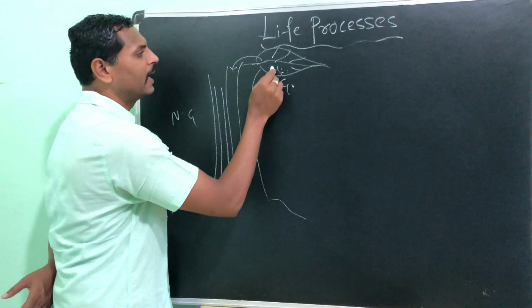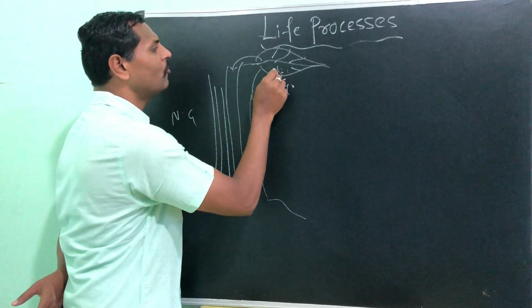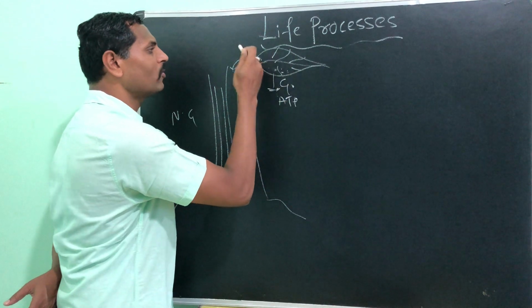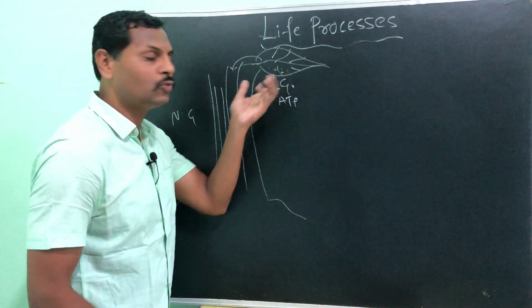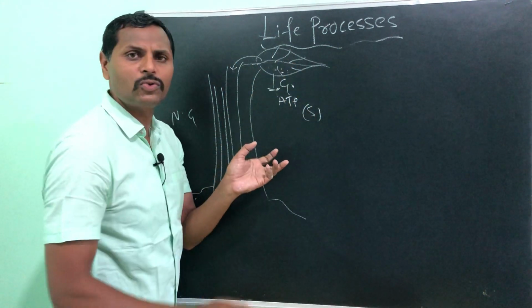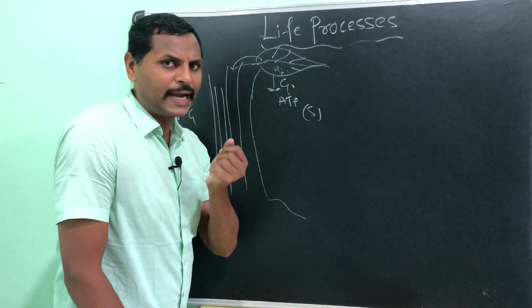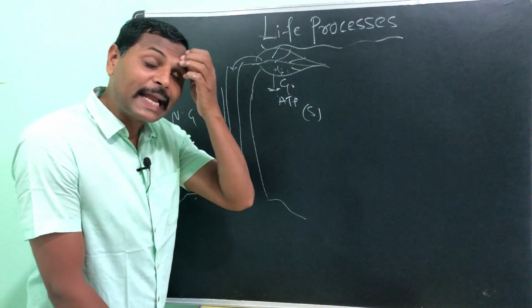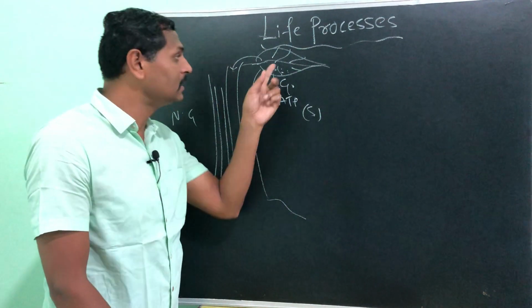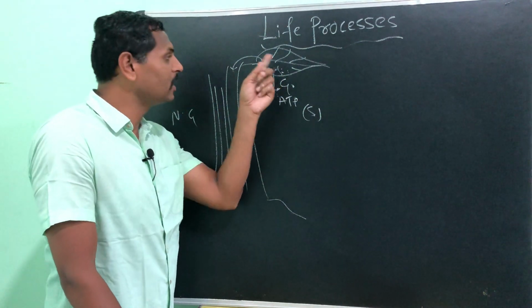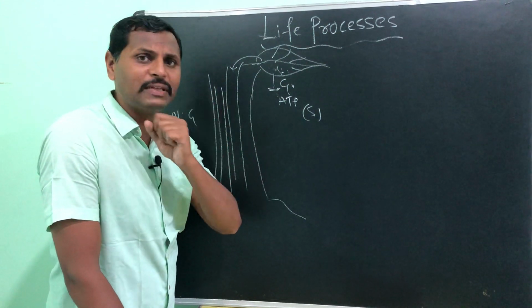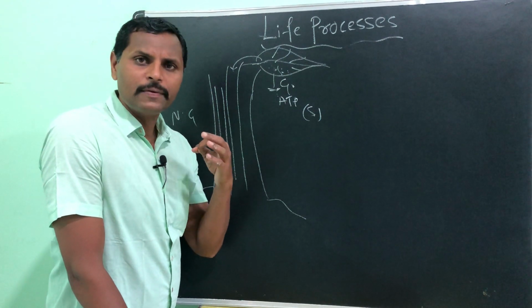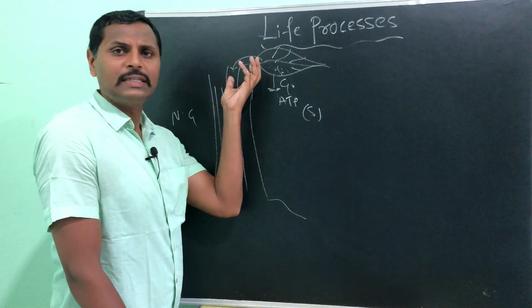Here the food is moved from this area to this area by using ATP, because the movement of molecules has to take place, movement of the sucrose has to take place. Here the sucrose is going to be produced, or you can take glucose. So this sucrose from the site of synthesis, from the site of generation, has to move to the phloem, because phloem is the only vessel which conducts the food. So it has to move from this area to this area.